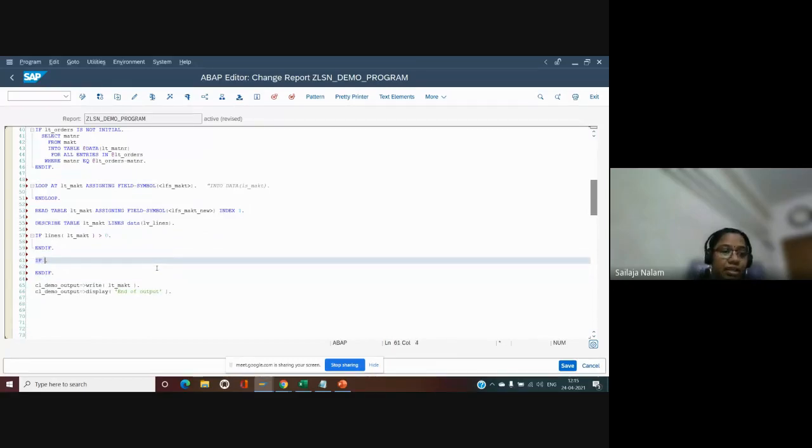And then we will be having some scenarios like: is there any entry in this table with a particular value or not?